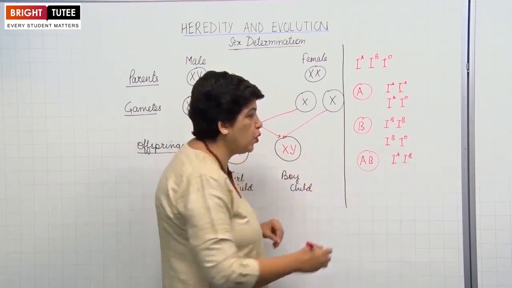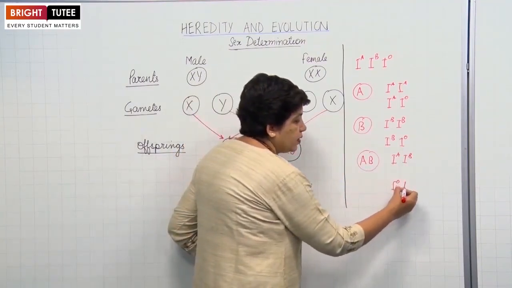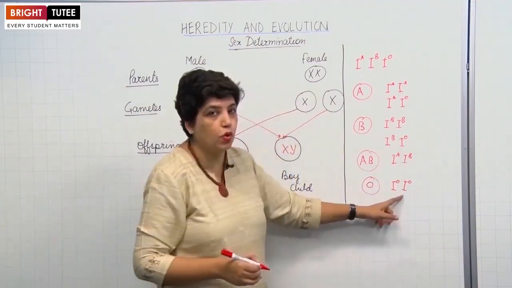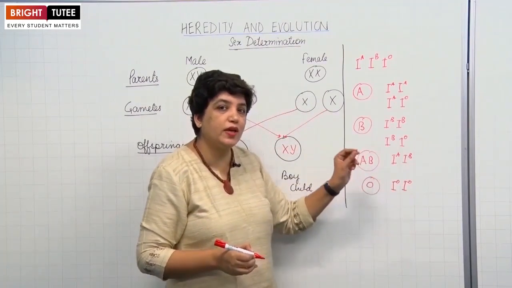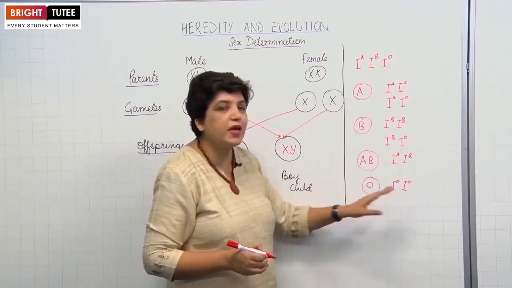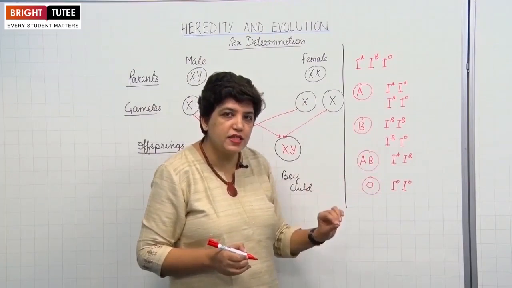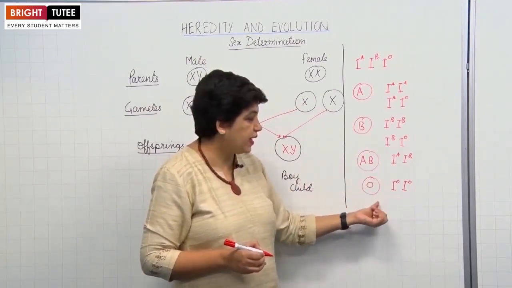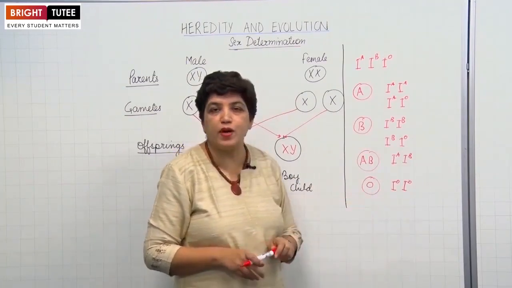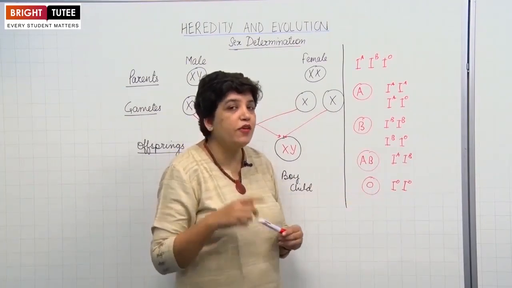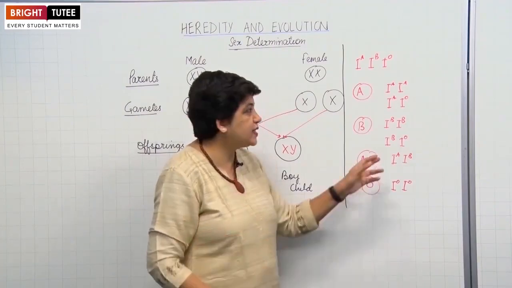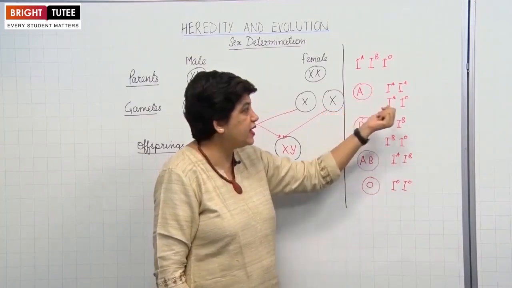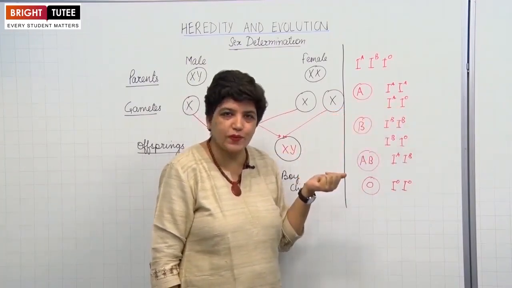But to have a blood group O, both the genes need to be recessive. Then only the child will have the blood group O. If this is present with a dominant gene, then it will not be able to express itself. Recessive genes can express themselves only if both the genes are similar. That is why only this child will have a blood group O. So, if you have a blood group A, that doesn't mean that you have both the dominant genes or both the parents need to have A. It can come from this combination also, right?